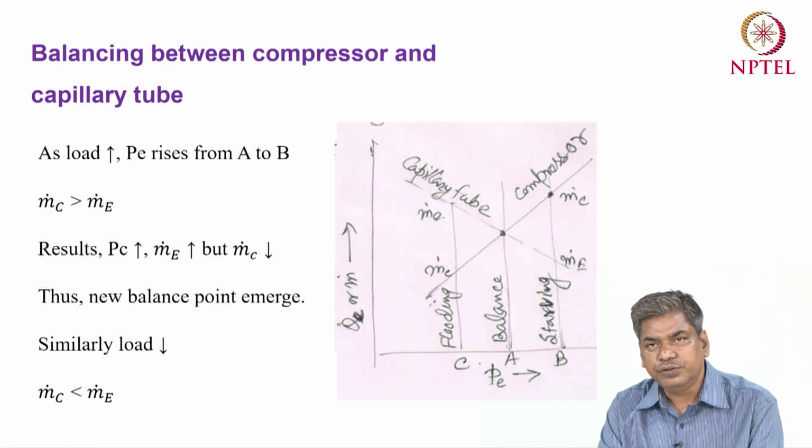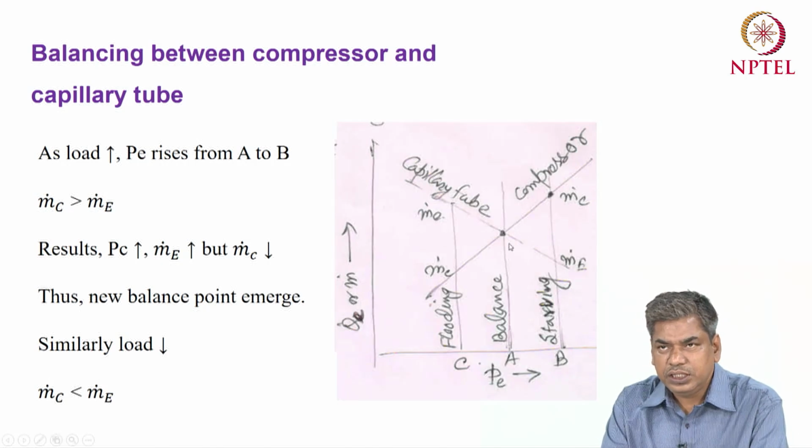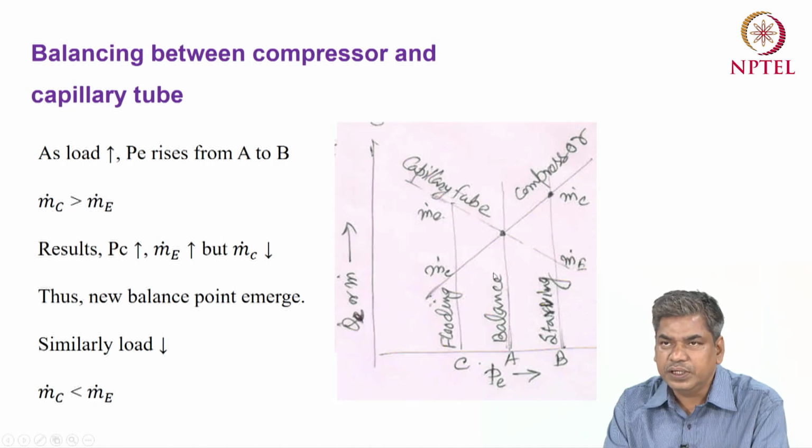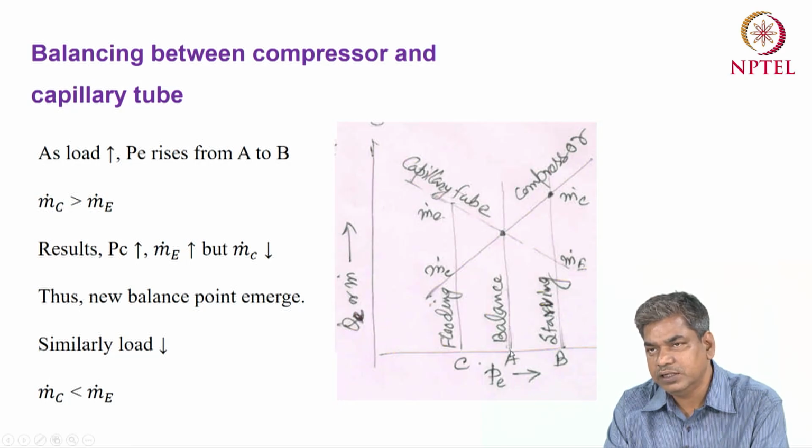Okay, so now if we use an evaporator pressure above this or below this, what will happen? If we use the evaporator pressure below this, let's say the line C. Okay, the point A basically represents the balance point. That means if the evaporator pressure is equal to that of point A, that is the balance point.